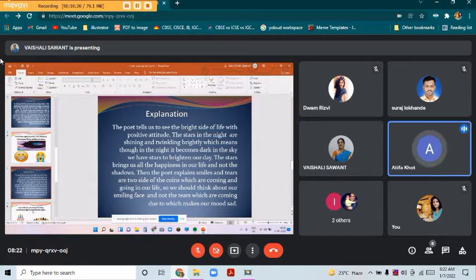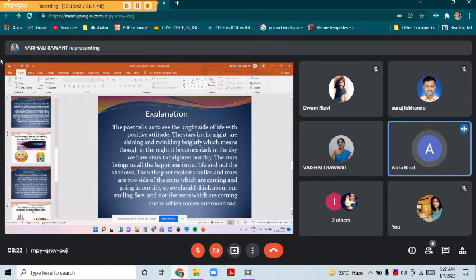The poet tells us to see the bright side of life with a positive attitude. The stars in the night are shining and twinkling brightly, which means though the sky becomes dark in the night, we have stars to brighten it. The stars bring us all the happiness in our life and not the shadow.